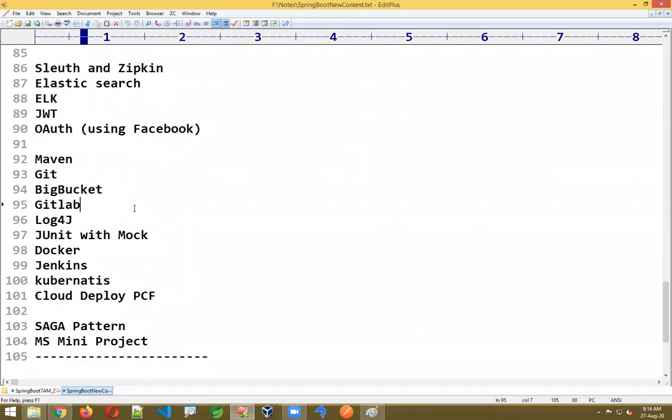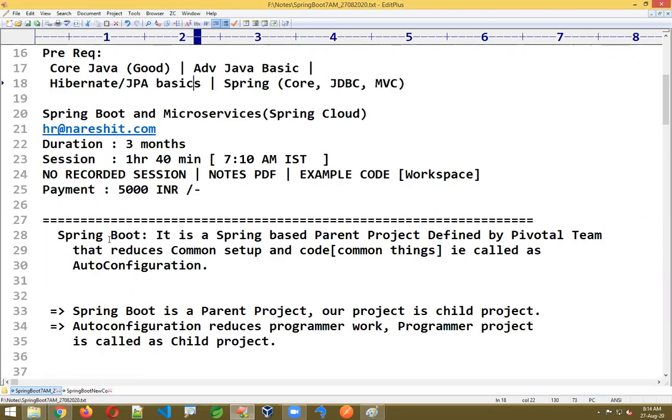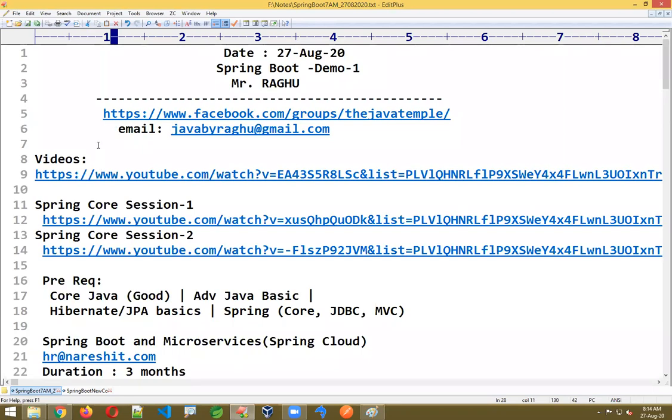It's only a demo session. Once we start the actual session, I'll give all the differences between Spring and Spring Boot. Remember one thing: whatever is there in Spring is there in Spring Boot also. The only point is code reduction. That is the major factor.